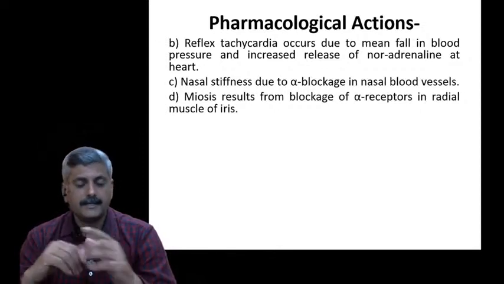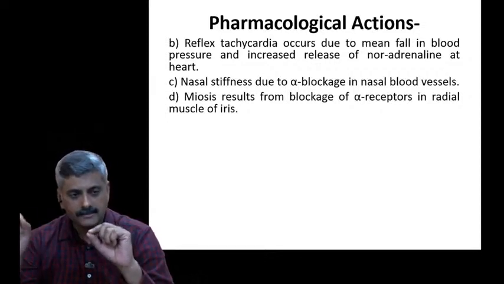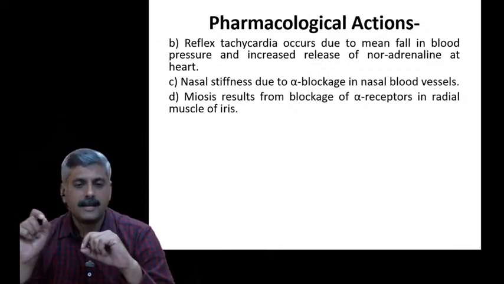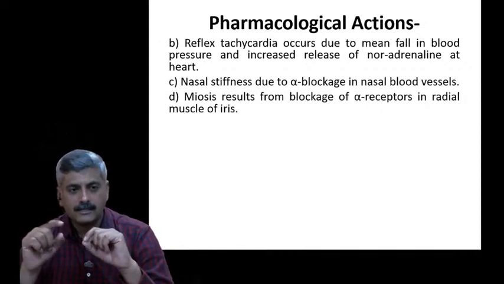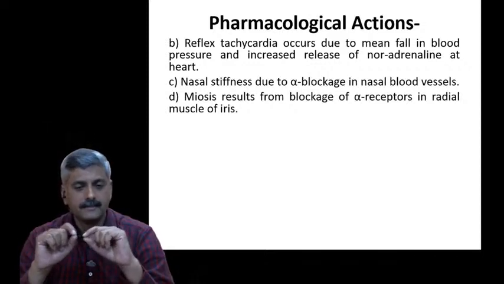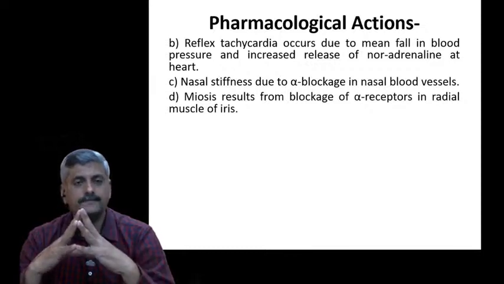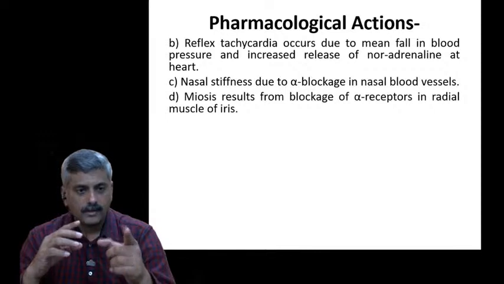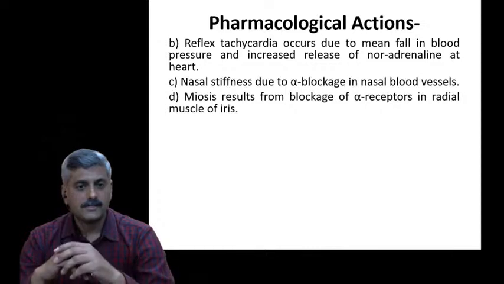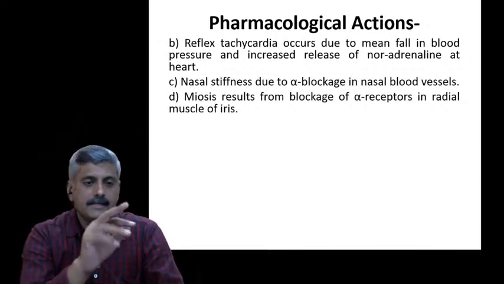In practical, we are going to see what the radial muscles are. In general, radial means a radius, like the spokes in your cycle wheel. If you see, bicycles have spokes. So the spokes are like an example of the radial muscle of the iris. Once they are contracted, there is a dilation of the pupil. So here what happened? We are getting meiosis, not mydriasis.